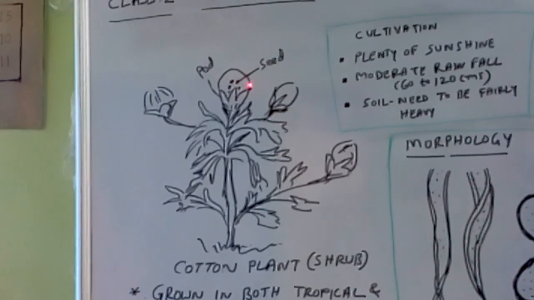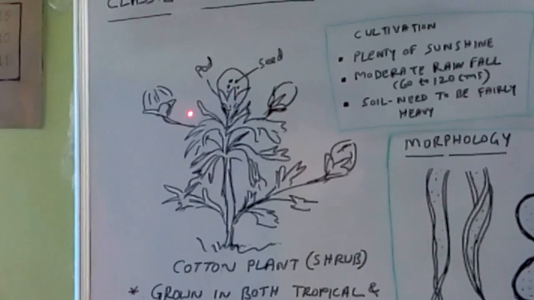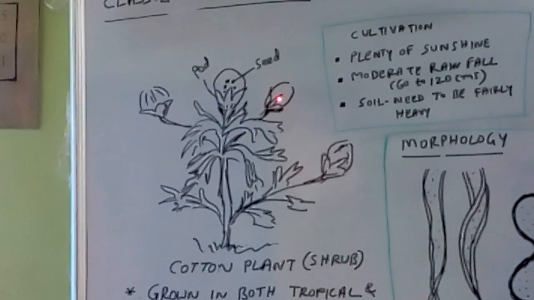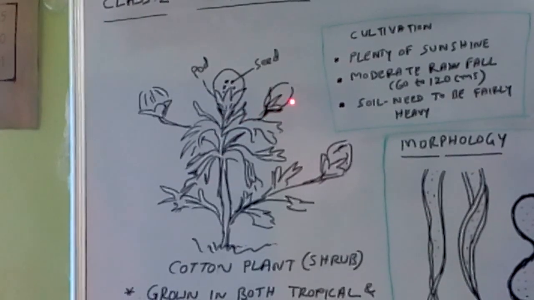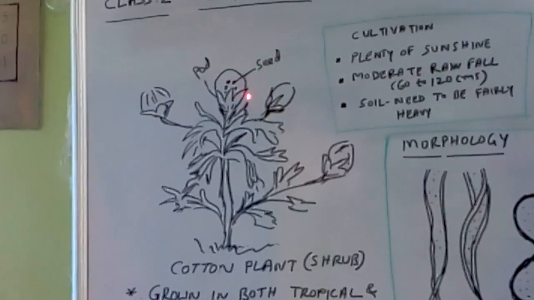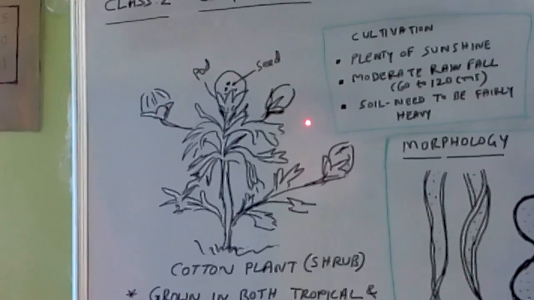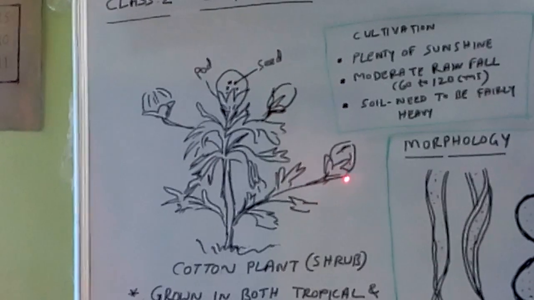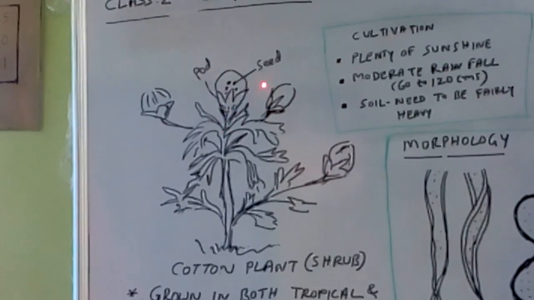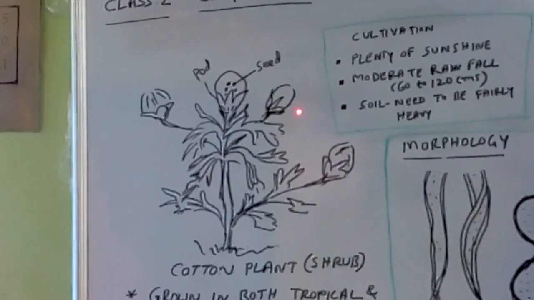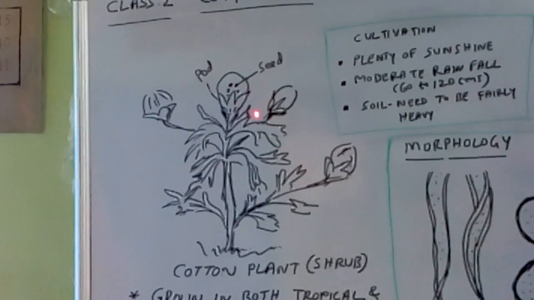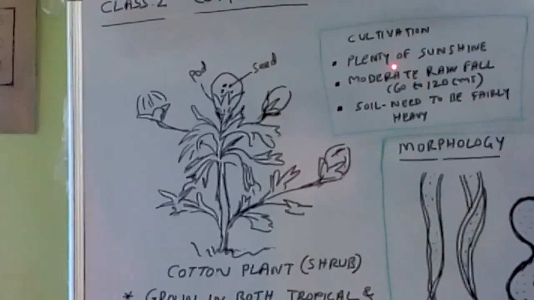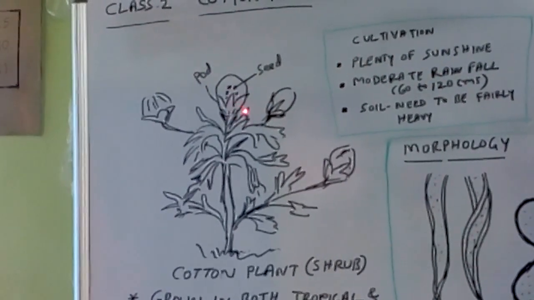When harvest time comes, when these pods are almost in the dried form, almost 90% of the pods dried, the harvest takes place in the sunshine period.